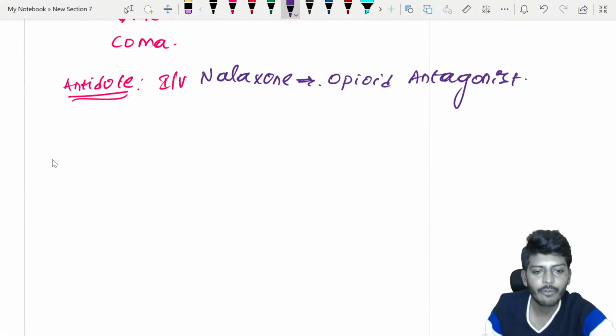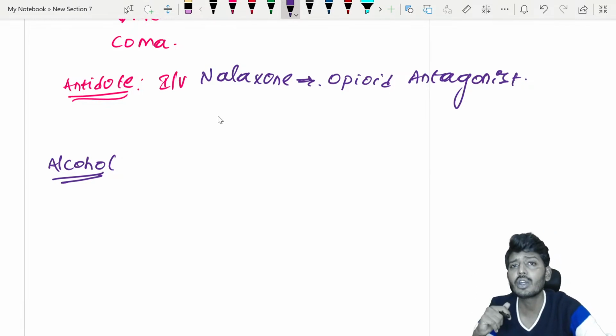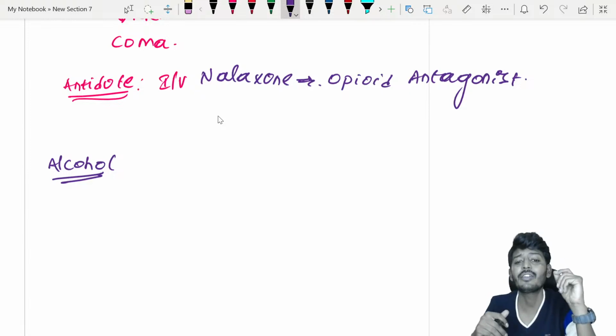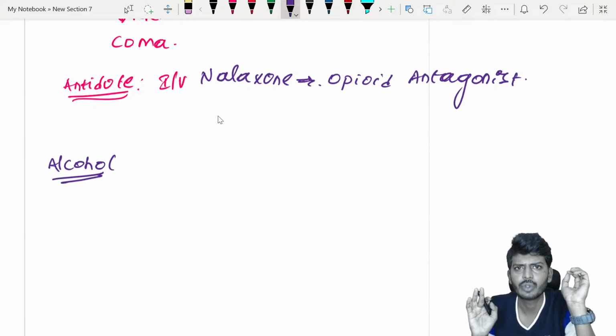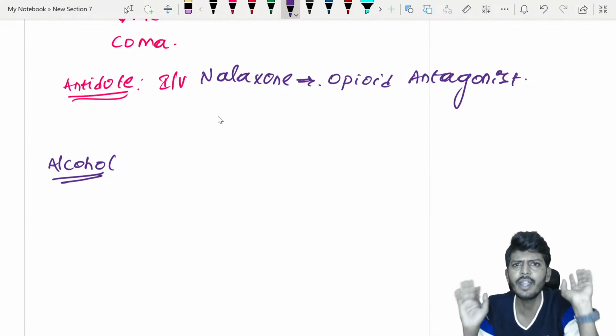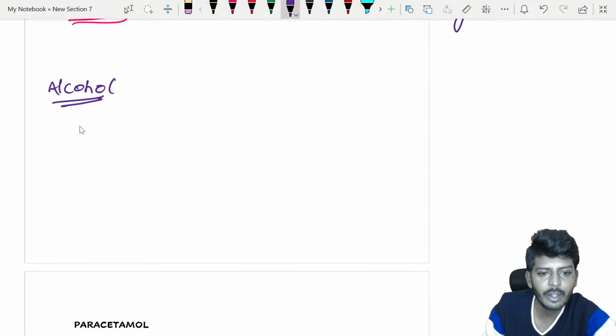Then when we are speaking of alcohol, why did I bring this up here? Many students keep telling me that in alcohol we can use naloxone, sir. Why would you use naloxone? Give me some rationale. You also need to think, my dear students, very carefully. What is the rationale of using naloxone in alcohol? In alcohol overdose it is not used as much. Now what we need to understand in alcohol is, if it is methanol, what is the treatment?